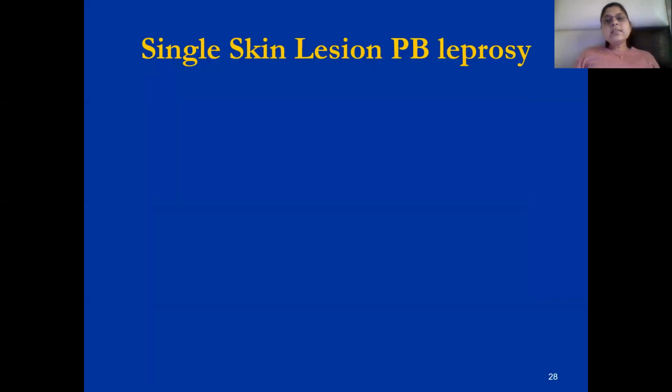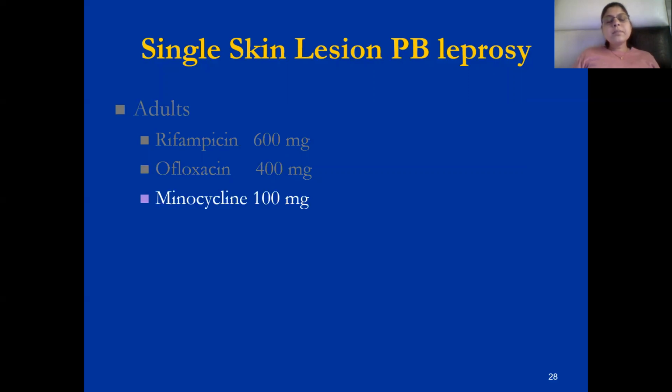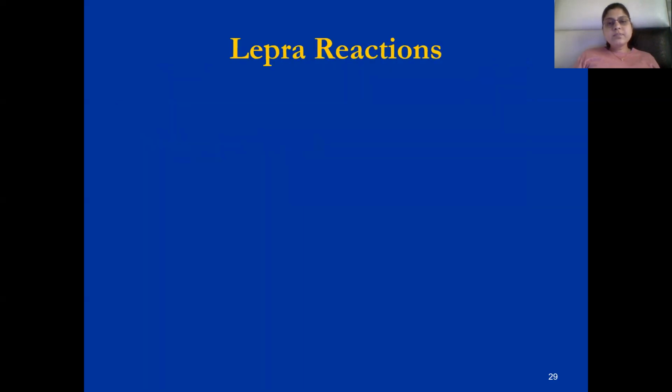Now, single skin lesion paucibacillary leprosy, it is affecting the adults. It is given rifampicin 600 milligram, ofloxacin 400 milligram, minocycline 100 milligram. This is a single dose given in the adults for the treatment of single skin lesion paucibacillary leprosy.